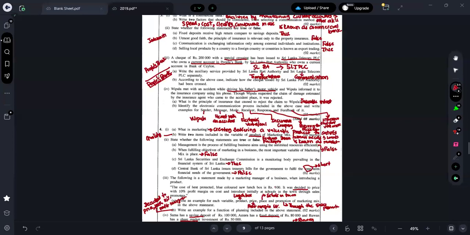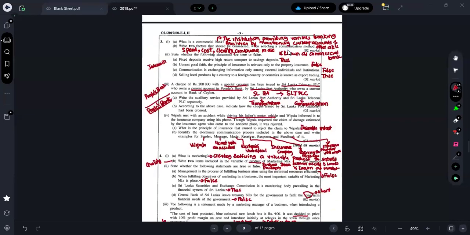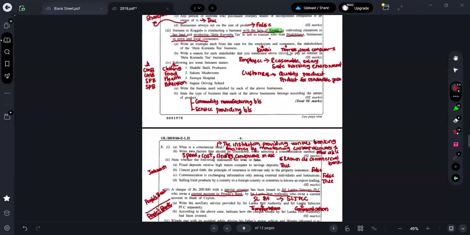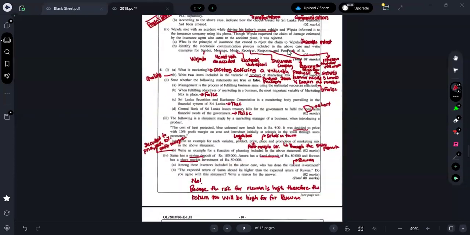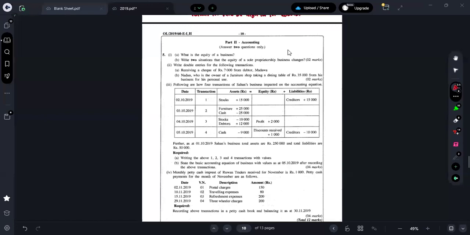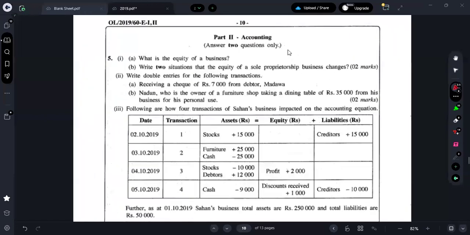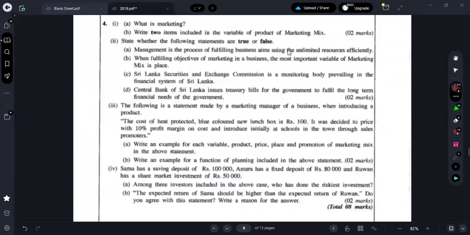Before doing a question, don't start and then think what to do. Just roughly read all 3 questions and see which you feel is easy. Then start doing the relevant question. Don't cut and write again from the beginning. It will consume time. So that is all about the business studies part, guys.